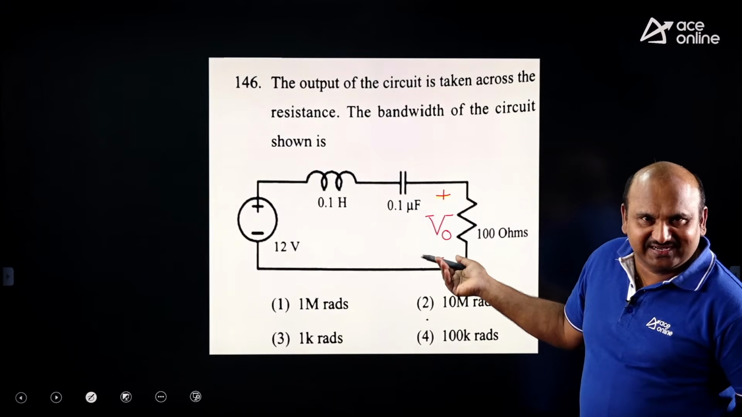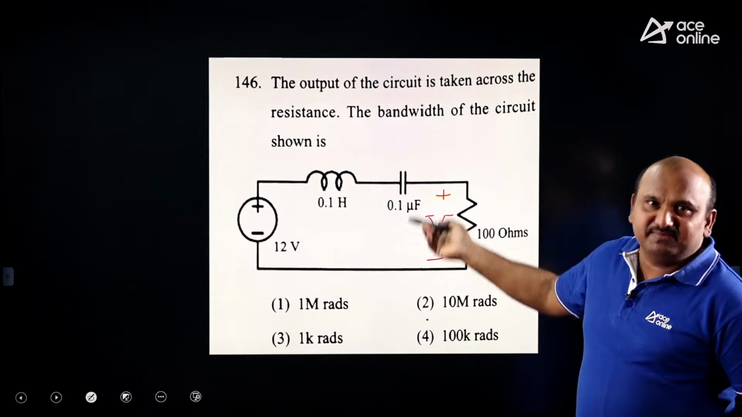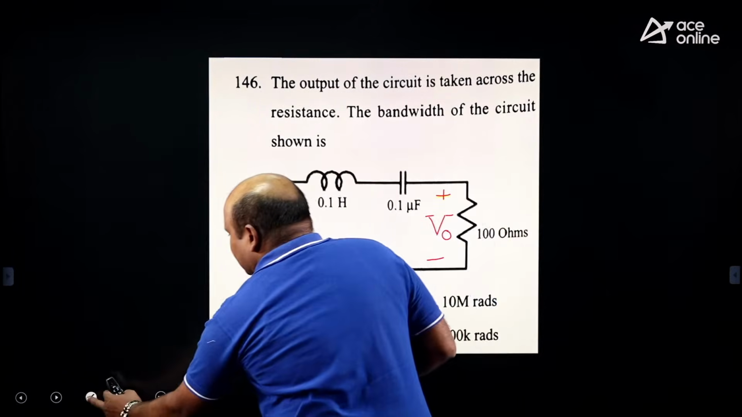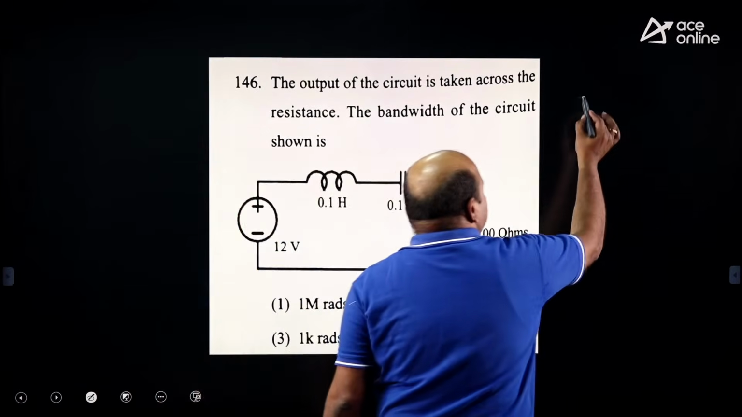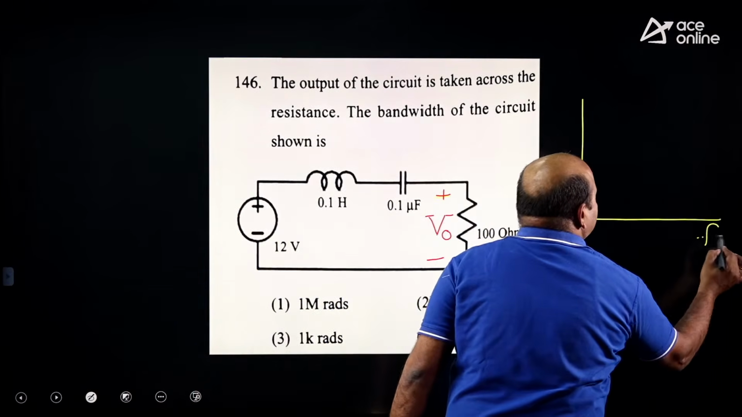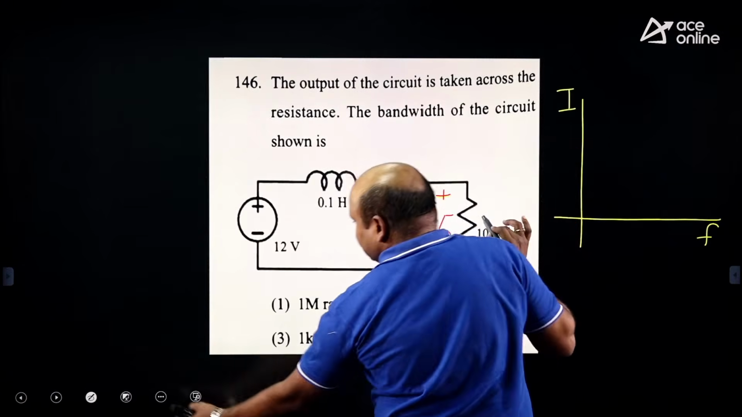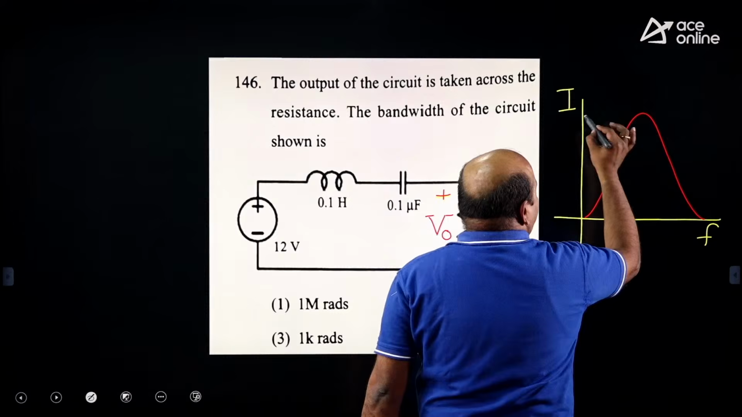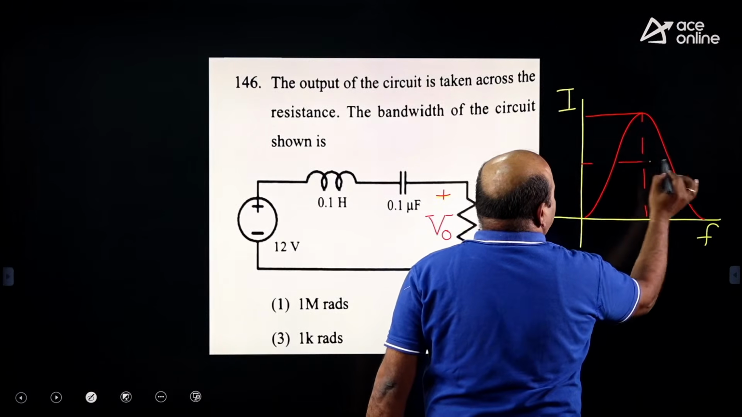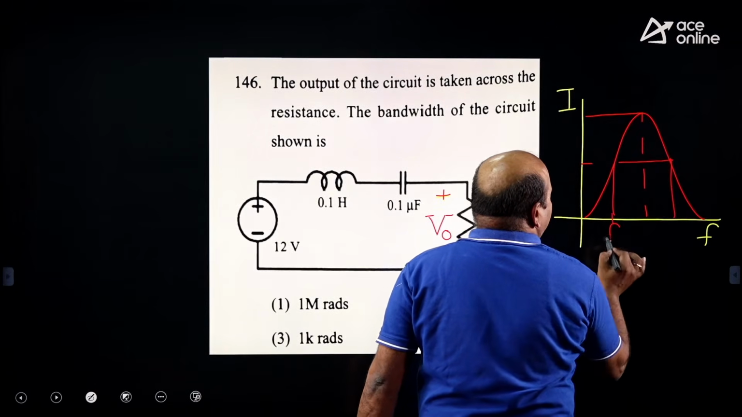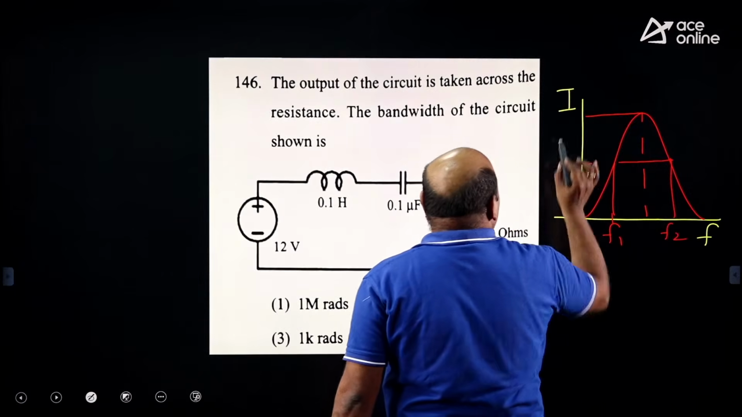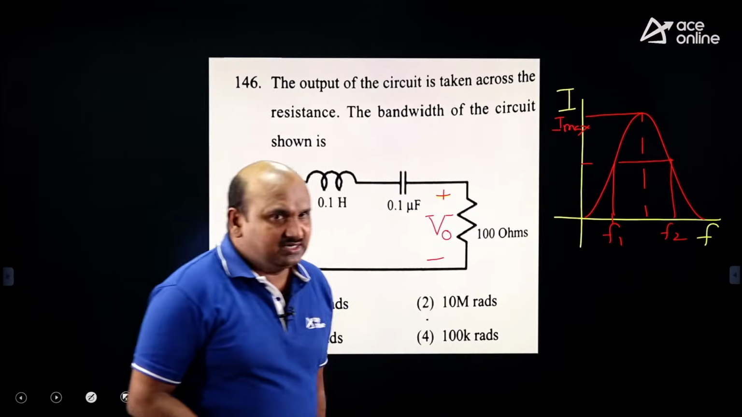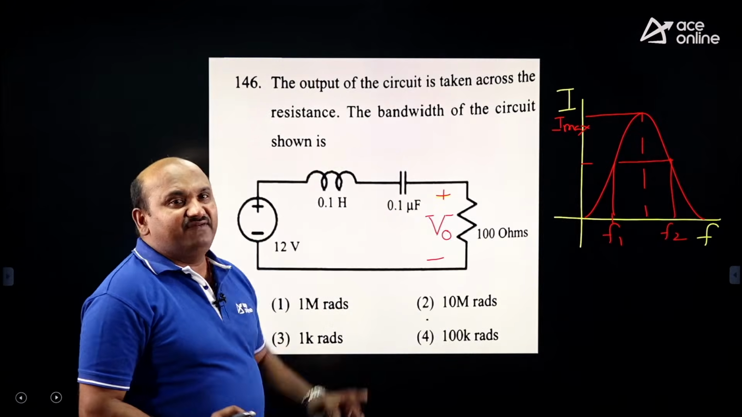Under the band pass filter, you know the same relation, the current expression, current versus frequency. You will get that bell curve. This is the band pass filter, F1 to F2. That's why I am giving this information, because he wants to take the bandwidth of the circuit.